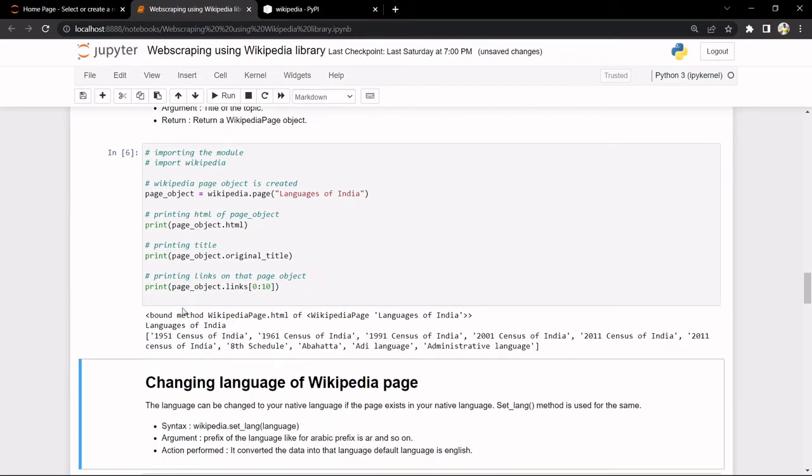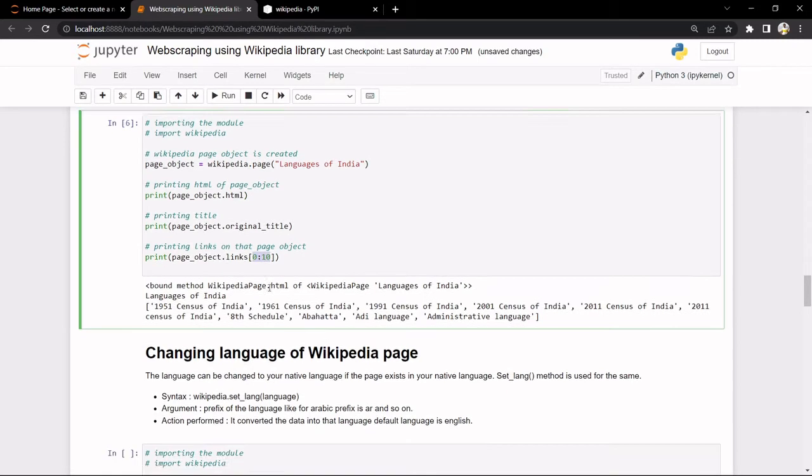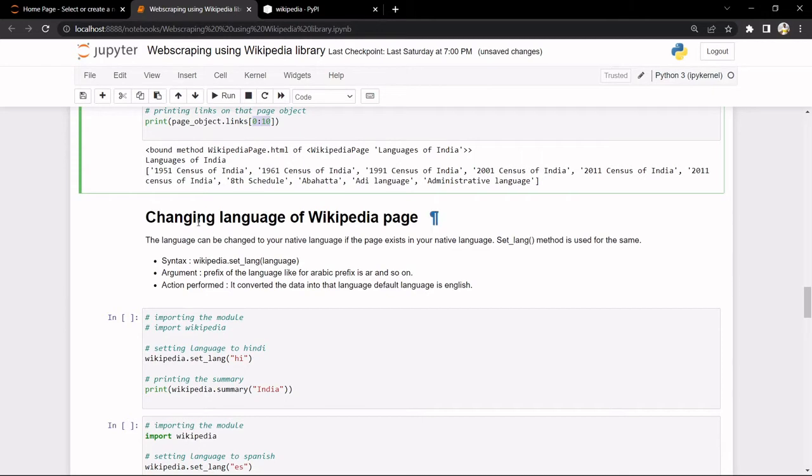Yeah, so here it goes. First is the HTML format of the object that is created. Then we have the title here, so we are printing the title, and then we are getting the links. The links associated with the languages of India are here. It will automatically go to the languages of India page, get the HTML object, then we'll print the title, and then we are getting the links, which are up to 10, 11, I guess.